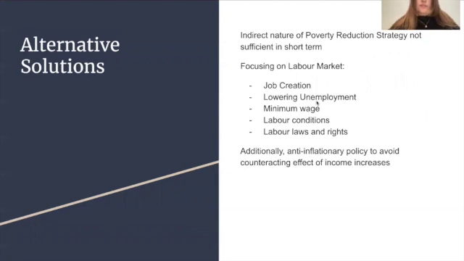So alternatively to the techniques implemented in the poverty reduction strategies, which include indirectly addressing the issue of poverty by tackling factors such as electricity, natural resources, or diversification, countries should address poverty more directly by focusing on job creation and the labor market, decreasing the unemployment rate, increasing minimum wage, and improving labor conditions and laws, as well as focusing on factors such as the price level in order to avoid inflation.